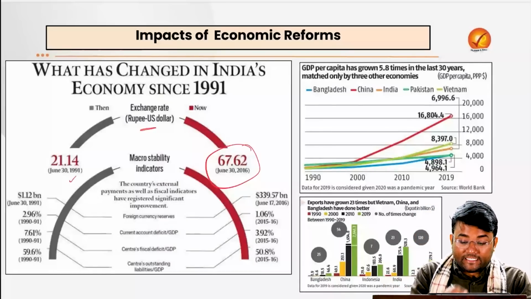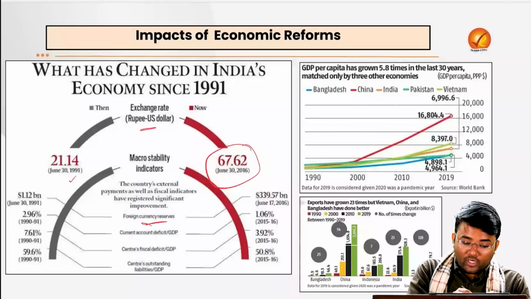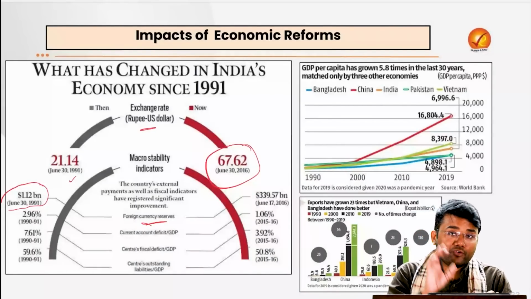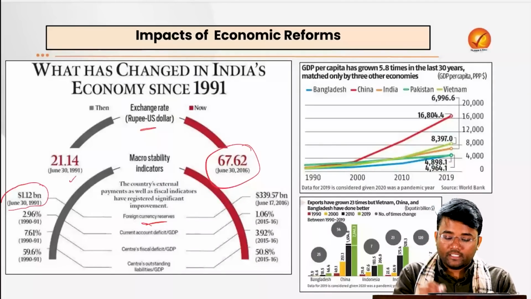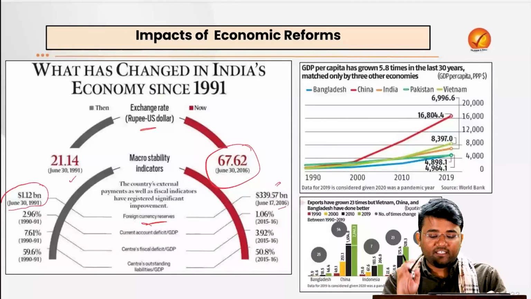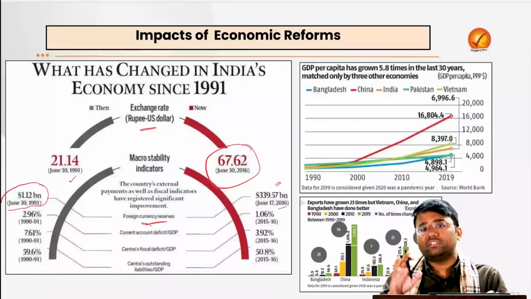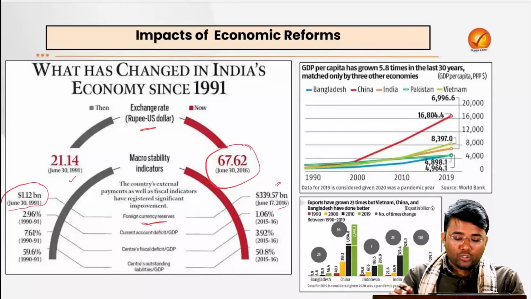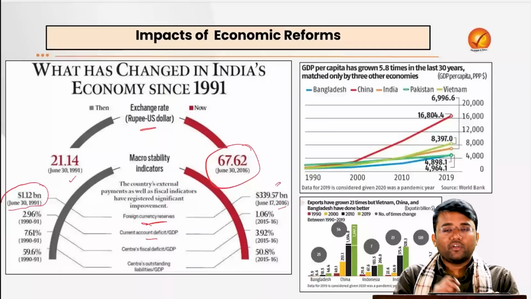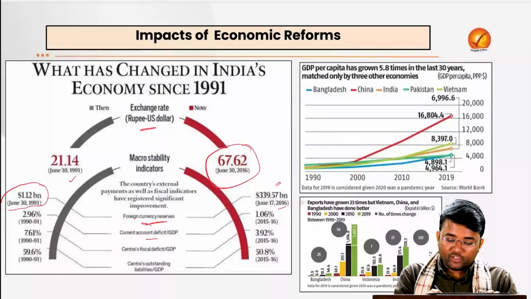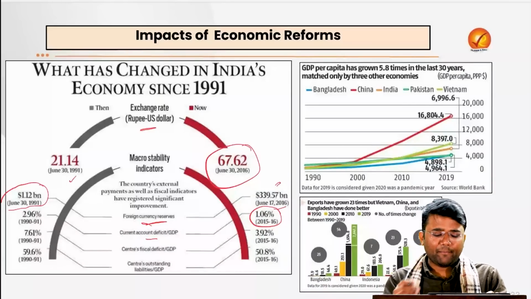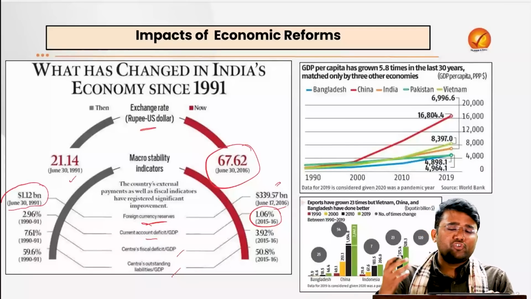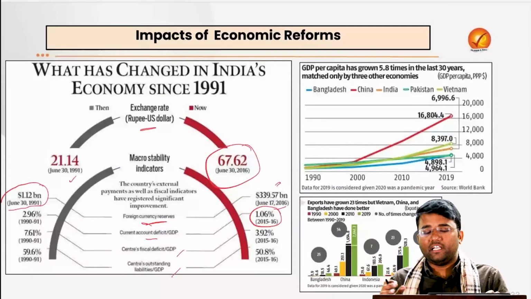The foreign currency reserves were $1.12 billion on June 30, 1991, which was only sufficient to cover a few weeks of imports. In 2016, it was $339.57 billion, and it is more than $600 billion in 2024. Also, the current account deficit has decreased significantly. It was 1.06% in 2015-16. Apart from that, the fiscal deficit and liabilities as a ratio of GDP have also decreased significantly.